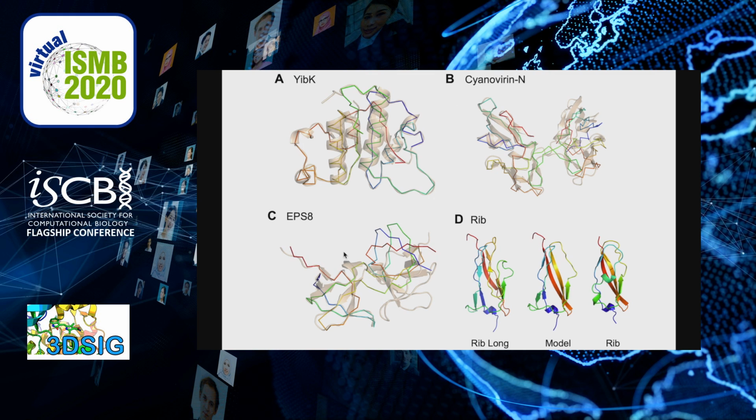The next 2 structures, cyanovirin N and EPS8, are domain swap dimers built using their monomeric domain structures. As seen, cyanovirin N appears to be rigid, so there is little flexibility between the orientation of the 2 domains, and the model correctly predicts the orientation of these 2 domains. On the other hand, EPS8 domain appears to be flexible, showing many different domain orientations between the 2, which do not necessarily correspond to the experimental one.